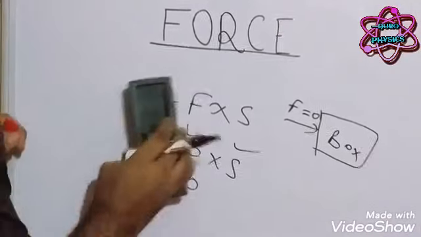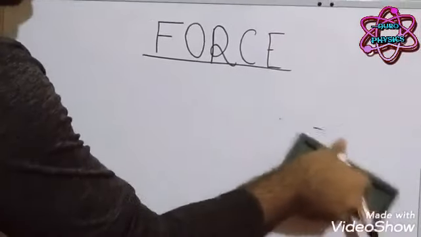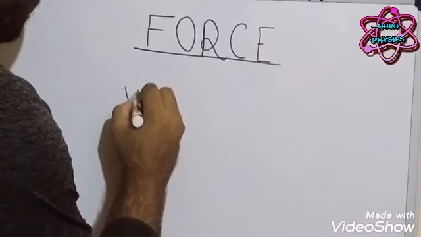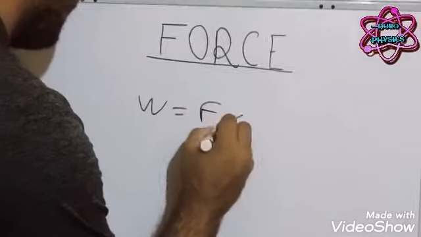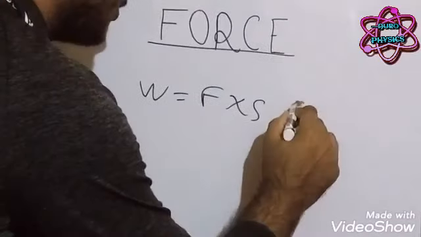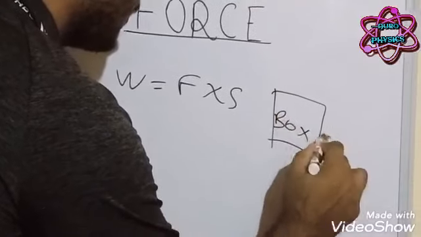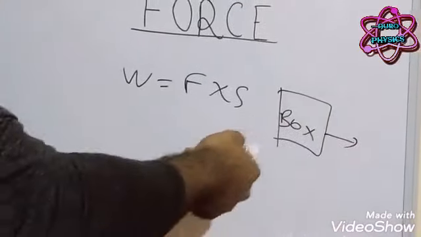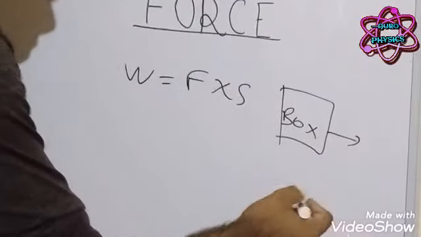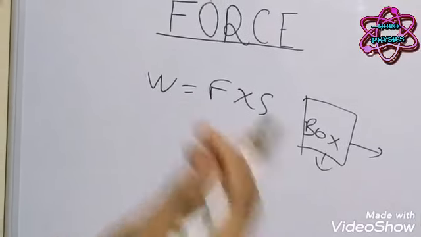Another case is when there is a force. This is the box. Somebody is pulling the box, so there is a force, but this box is not displacing at all.